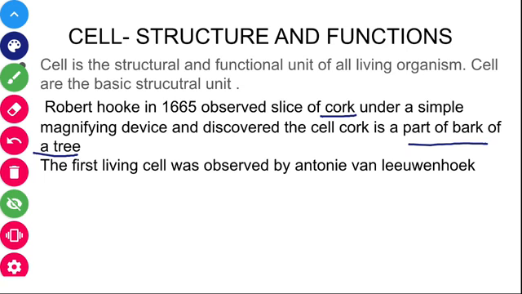The first living cell was observed by Antony van Leeuwenhoek, as the compound microscope was developed by him. He could observe minute, very small living particles. Robert Hooke observed under a simple microscope, whereas Antony van Leeuwenhoek observed the first living cell, almost a bacterium, under a compound, or developed, microscope.